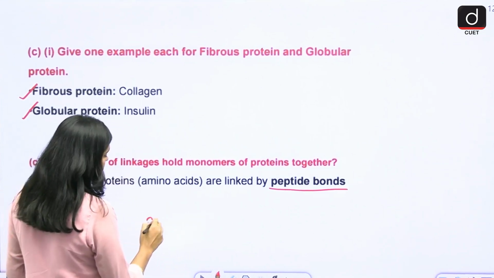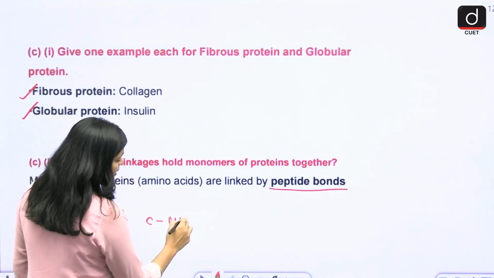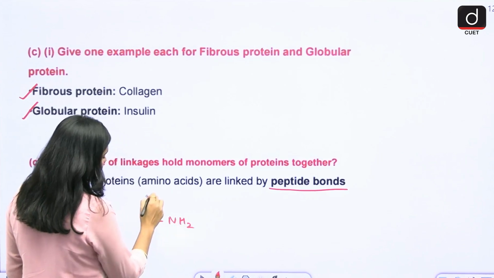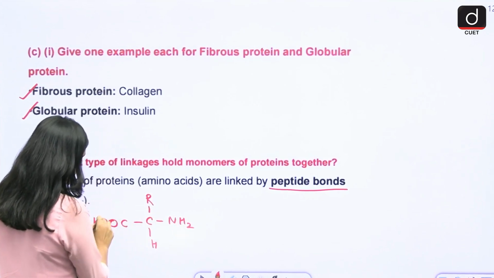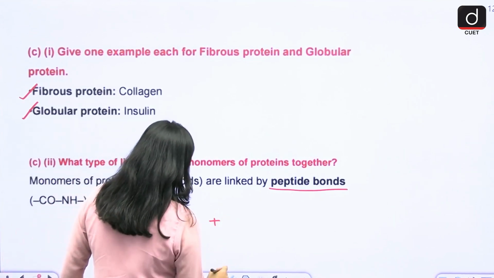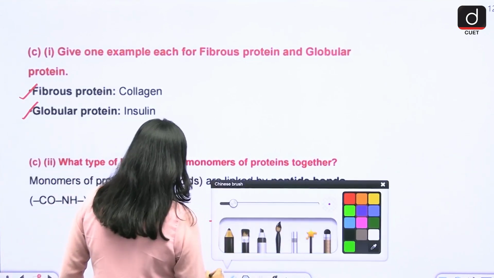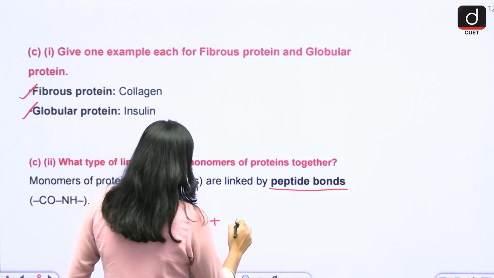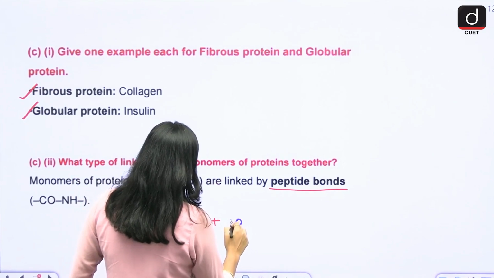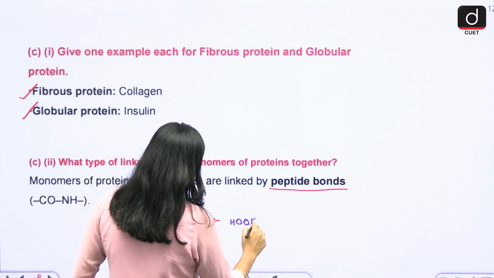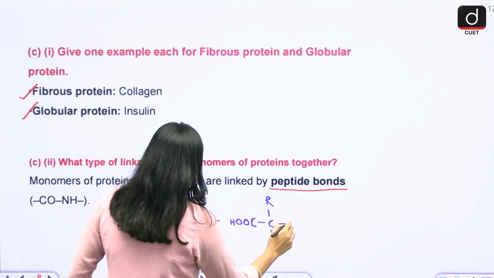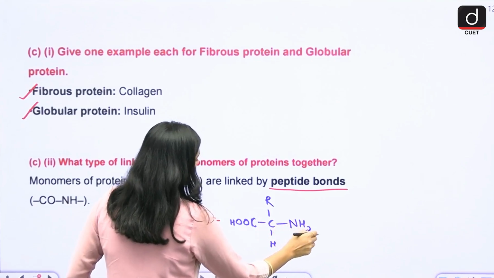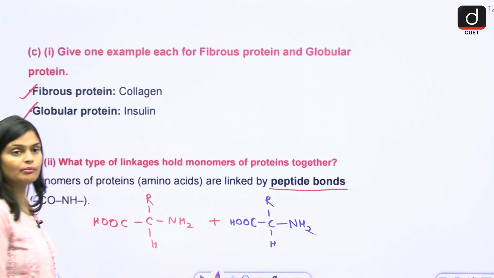Suppose this is one amino acid, and suppose this is another amino acid.